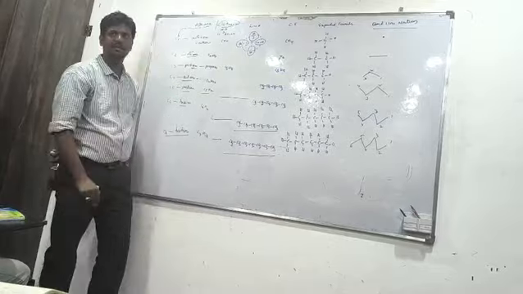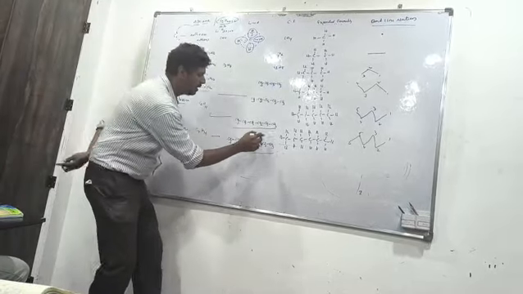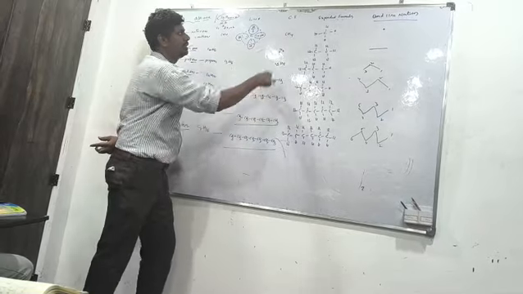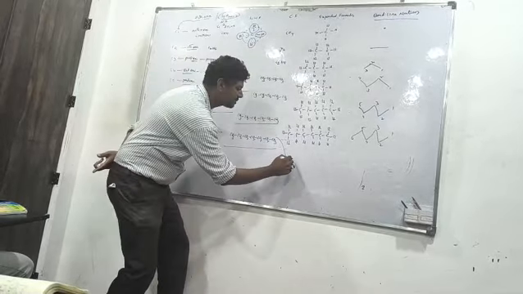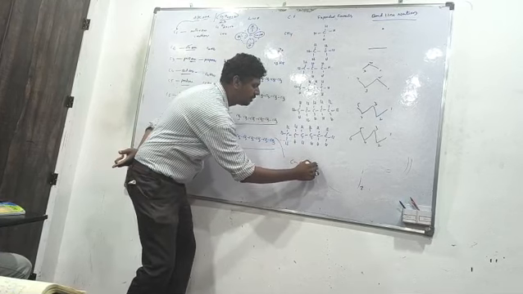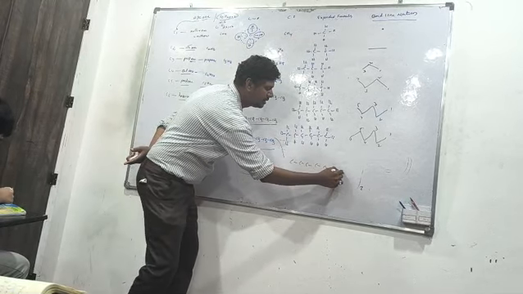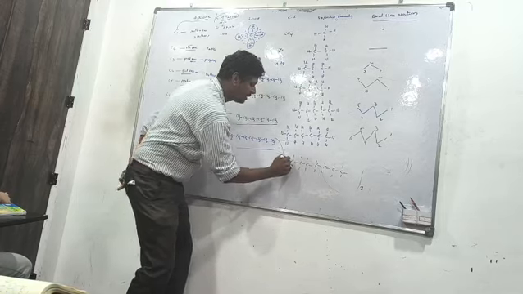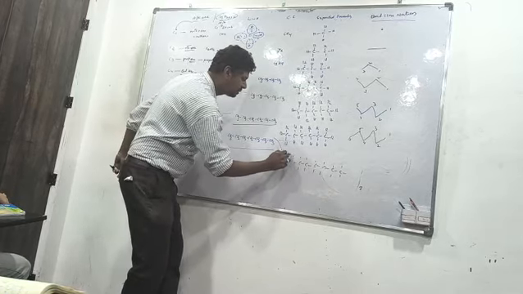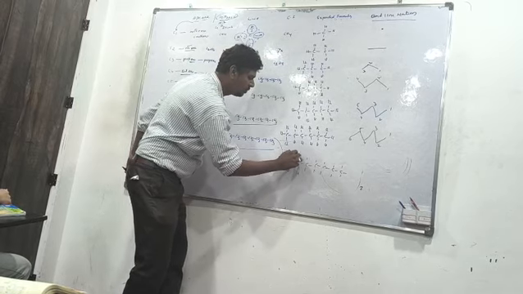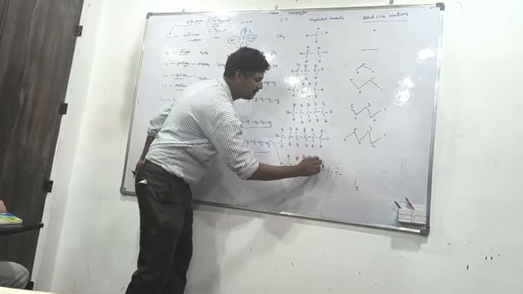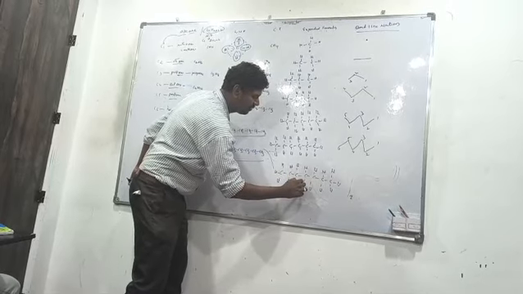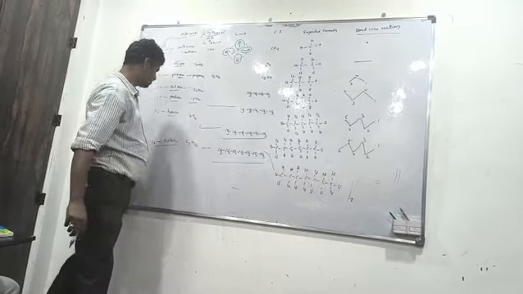That means there are 7 carbons. The condensed formula of the compound can be converted to the expanded form: 1, 2, 3, 4, 5, 6, 7. Then there are the number of hydrogens: 1, 2, 3, 4, 5, 6, 7, 8, 9, 10, 11, 12, 13, 14, 15, 16.